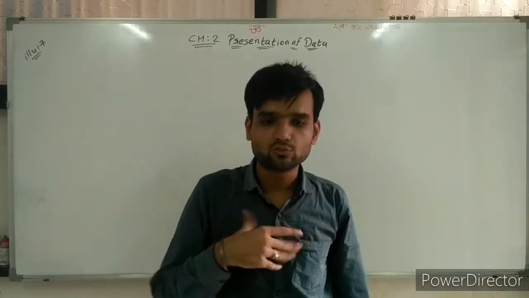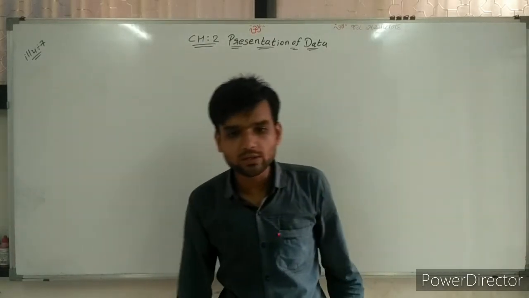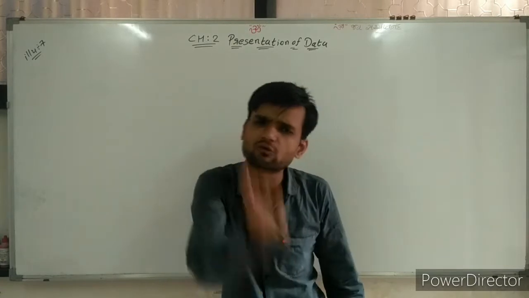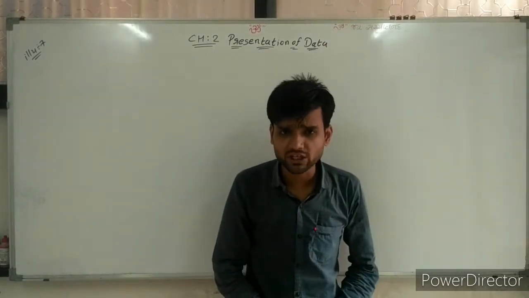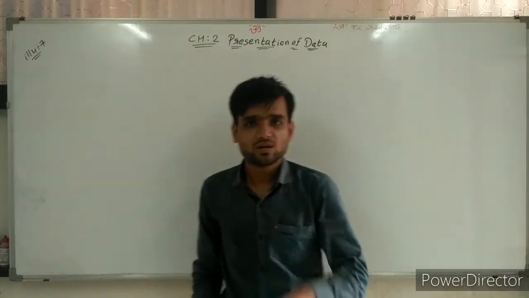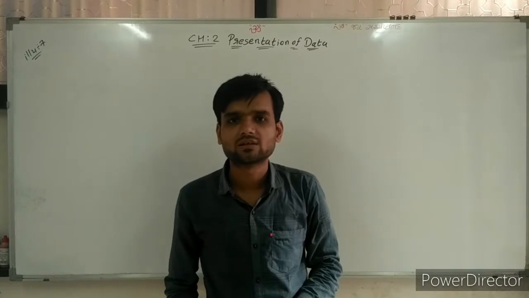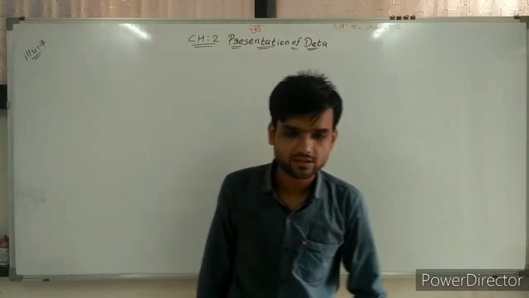Then what we need to do? Obtain less than type and more than type cumulative frequency distribution, which we did in the last lecture also. But in the last lecture, the information was given as a discrete frequency distribution, and here the information is given as a continuous frequency distribution.